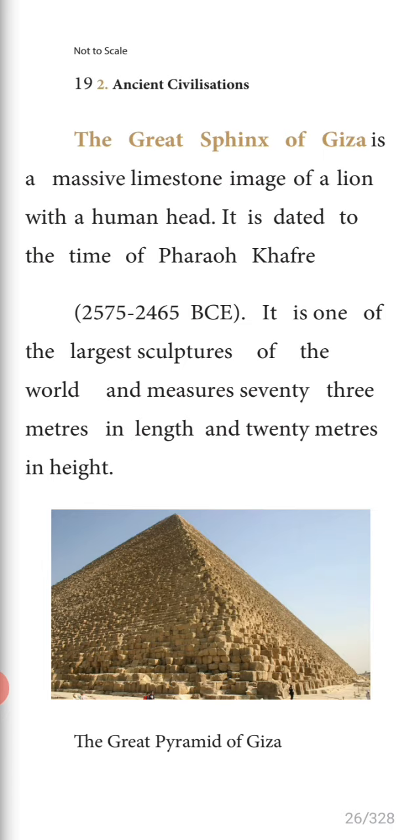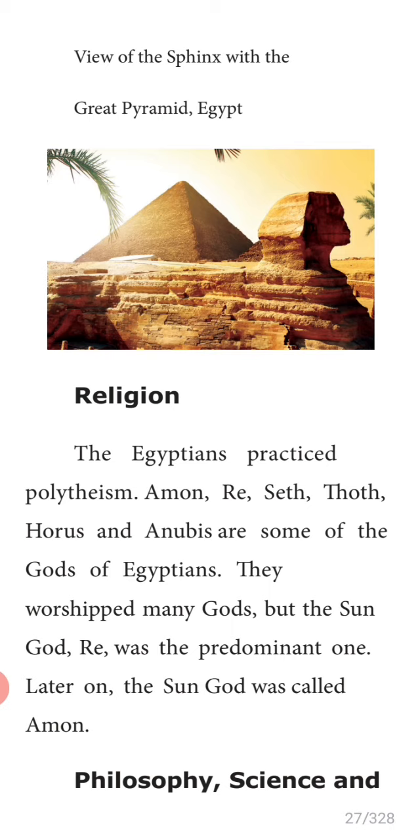It is given. Next, let us know about the religion. The Egyptians practiced polytheism. What is the meaning of polytheism? Polytheism is the opposite of monotheism. Mono means single. Poly means many. They worshipped many gods. Amon, underline. Amon, Re, Seth, Thoth, Horus, and Anubis are some of the gods of the Egyptians.